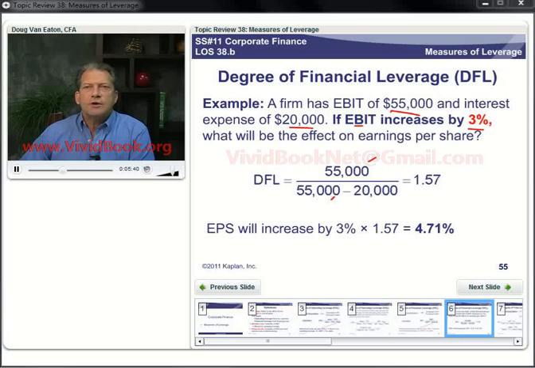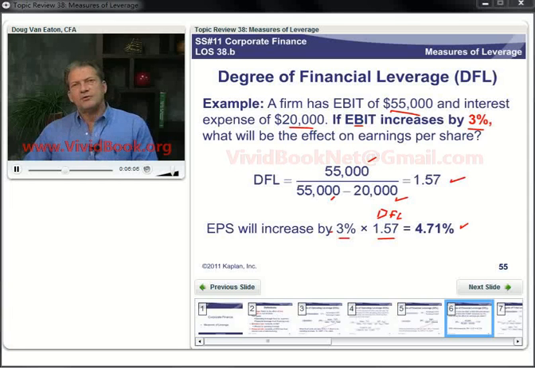So we get a degree of financial leverage here of 1.57. So if EBIT increases by 3%, we multiply it times our degree of financial leverage, and our estimate of the change in earnings per share is 4.71%. Now, we do this for an increase here, same calculation for a decrease, except that would be minus 4.71.